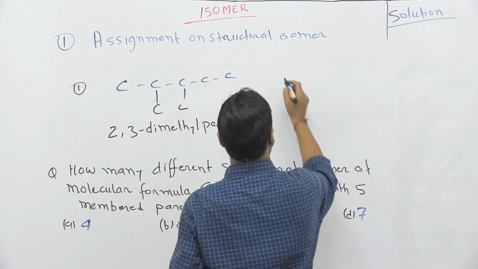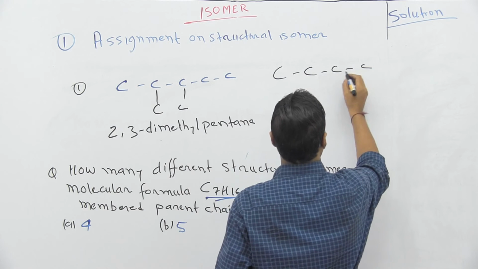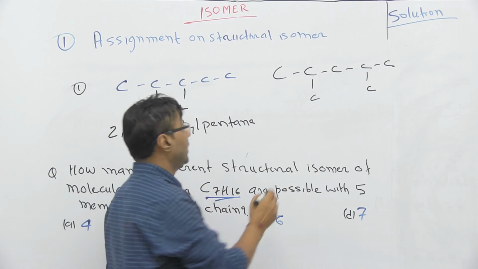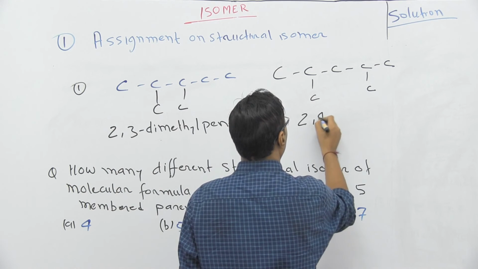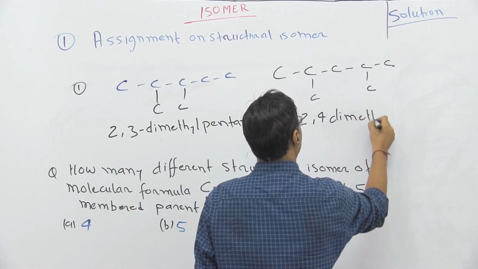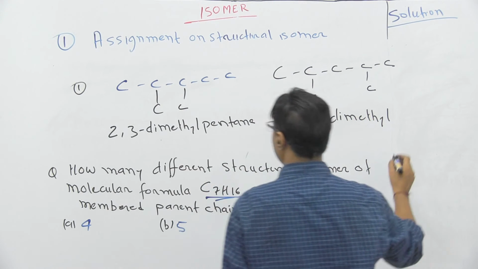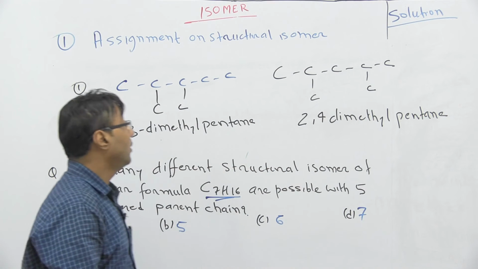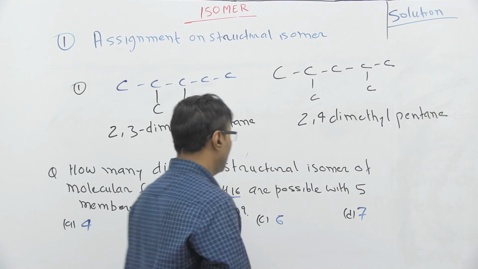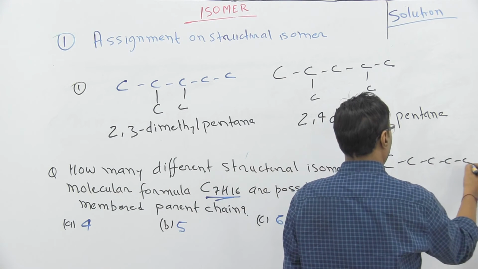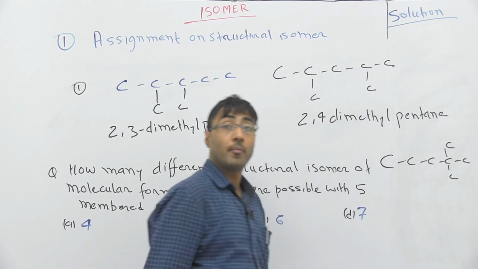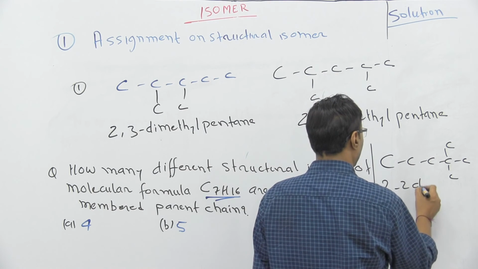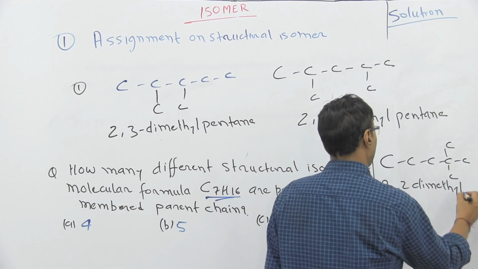So it is C single bond, C single bond, C single bond, C, 1 carbon, 1 carbon. What is the name of this compound? The name of this compound is 2,4-dimethylpentane. Now, in the next move, we can change it like this. So it's 2,2-dimethyl, the name will be 2,2-dimethylpentane.